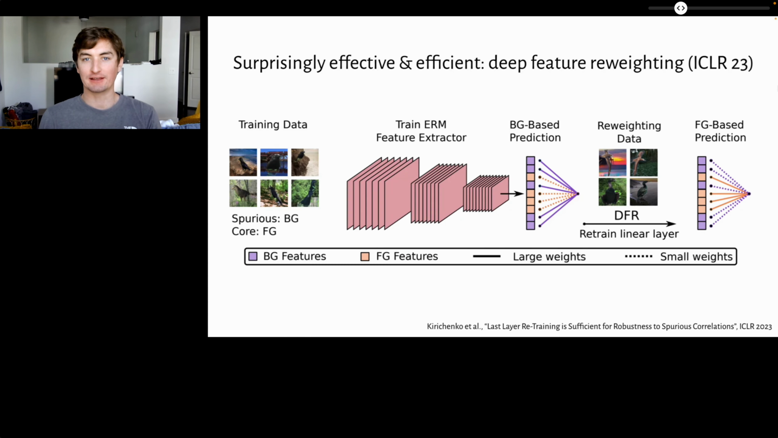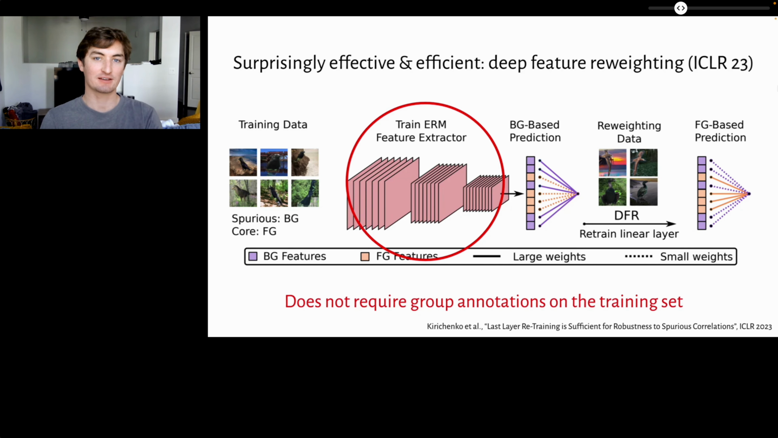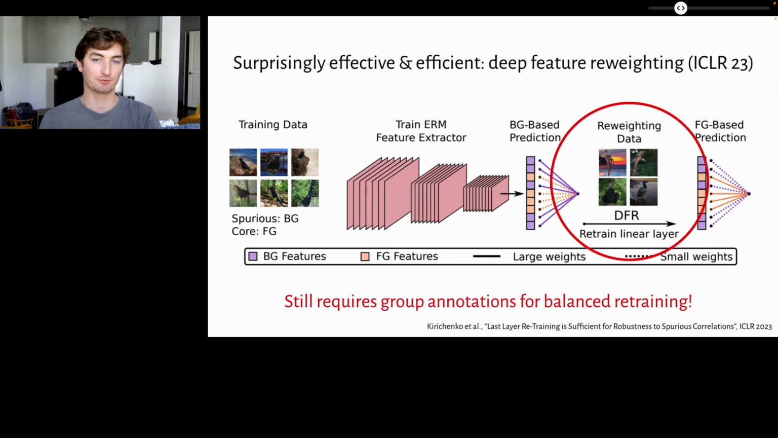Deep feature reweighting is a state-of-the-art technique for group robustness. In this method, ERM is first trained as usual, then a group-balanced held-out dataset is used to retrain only the last layer. This technique does not require group annotations in the training dataset like group DRO, but it still does require group annotations in the held-out dataset.